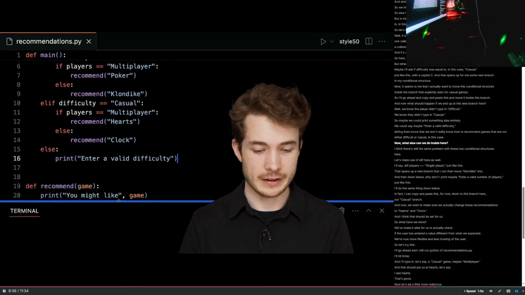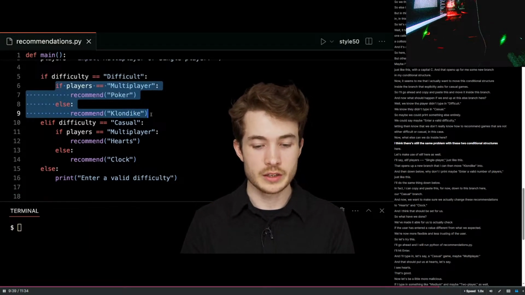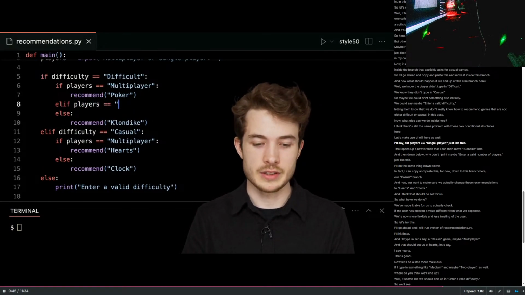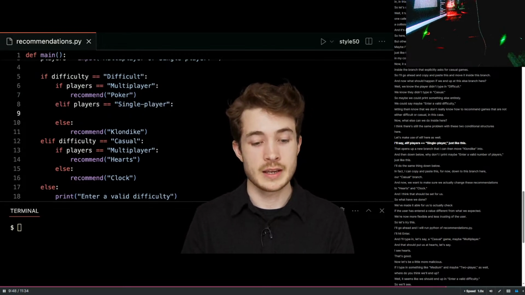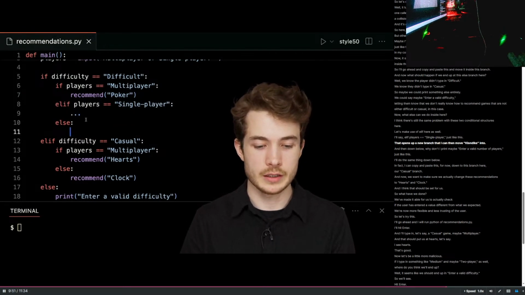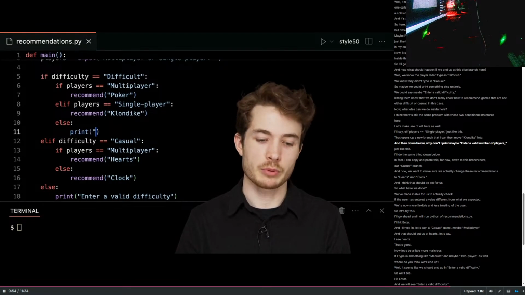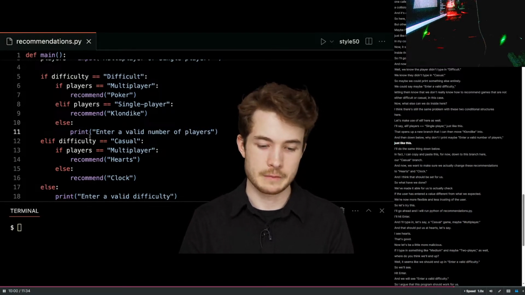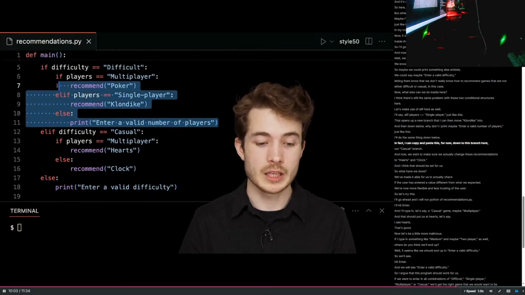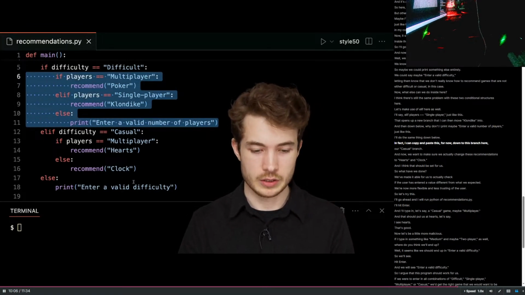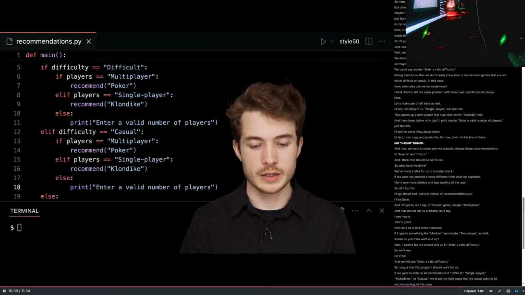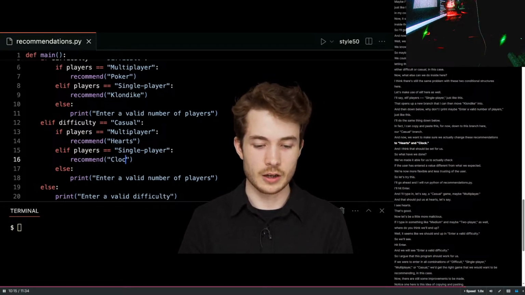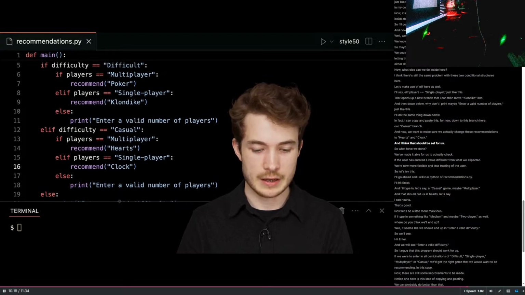Now, what else can we do inside here? I think there's still the same problem with these two conditional structures here. Let's make use of elif here as well. I'll say elif players is equal to single player, just like this. That opens up a new branch that I can then move Klondike into. And then down below, why don't I print maybe enter a valid number of players, just like this. I'll do the same thing down below. In fact, I can copy and paste this for now down to this branch here, our casual branch. And now, oops, we want to make sure I actually change these recommendations to hearts and clock. And I think that should be set for us.